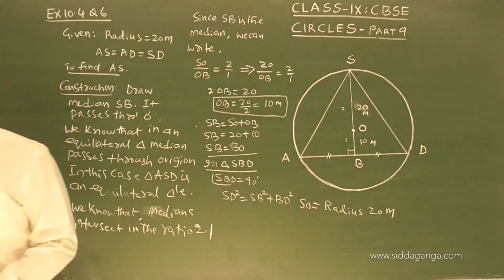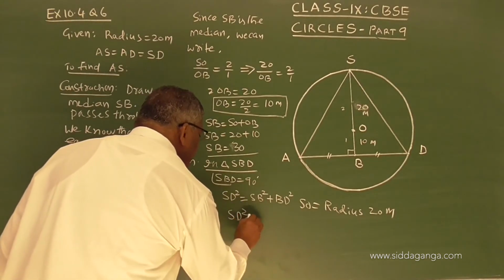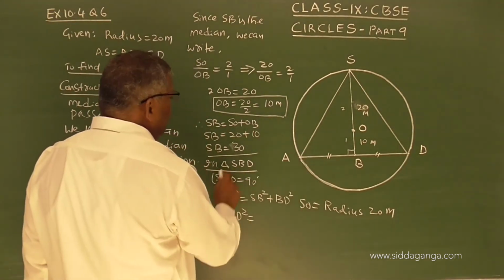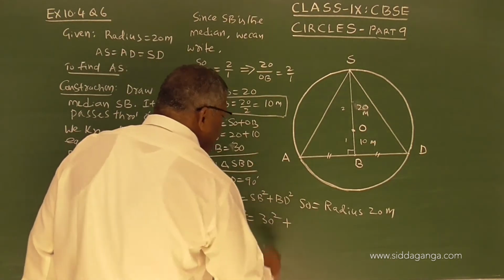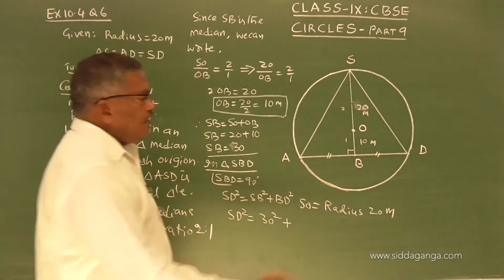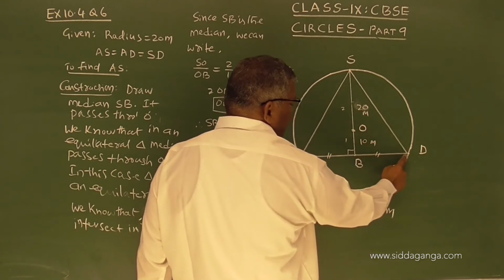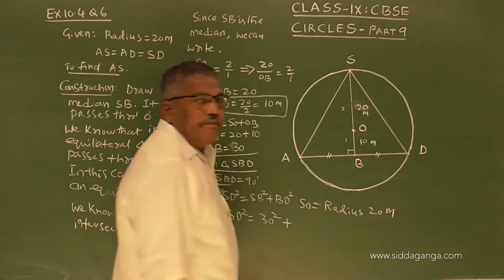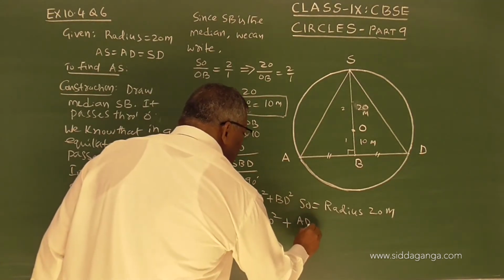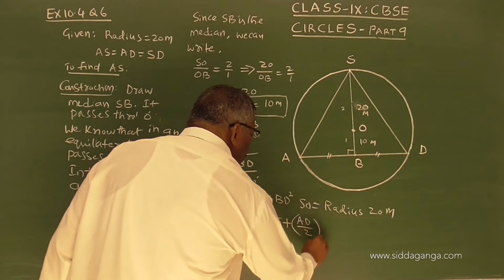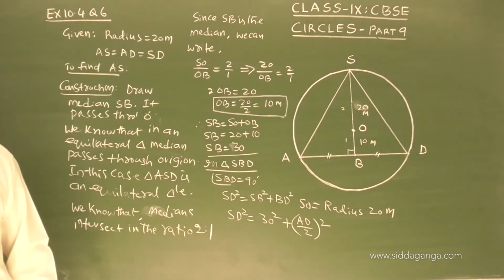Now SD square equals SB square, which is 30 square, plus BD square. BD is half of AD, so I will write AD by 2 whole square.